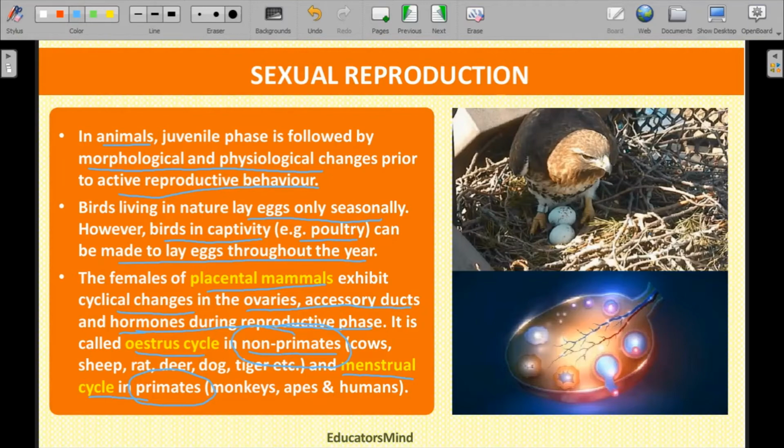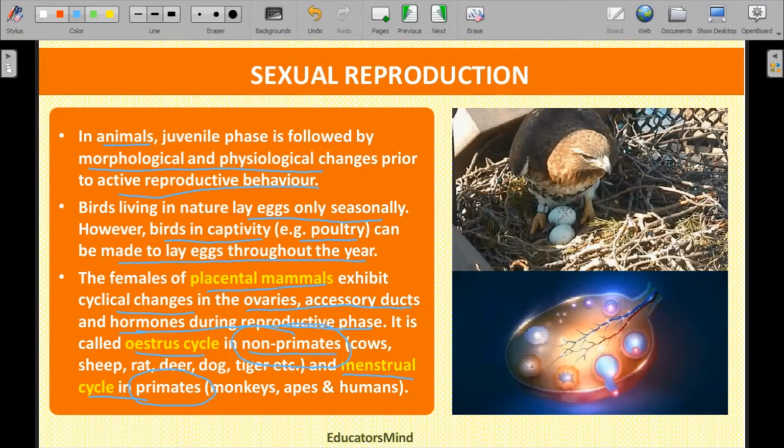That is, the development of the zygote into an embryo, and the embryo into an offspring, all happens inside the mother's womb, or a female's womb of that animal. Such animals give birth directly to young ones. That type of animals is categorized as mammals. So the mammals are also divided into two categories: non-primates and primates.